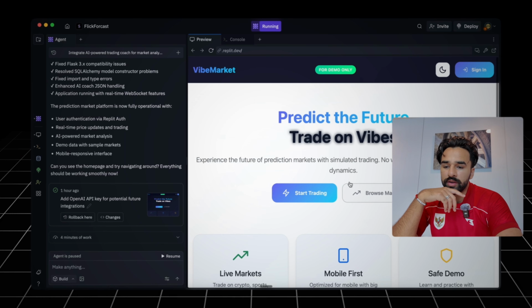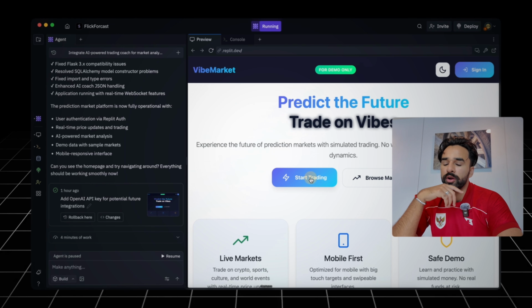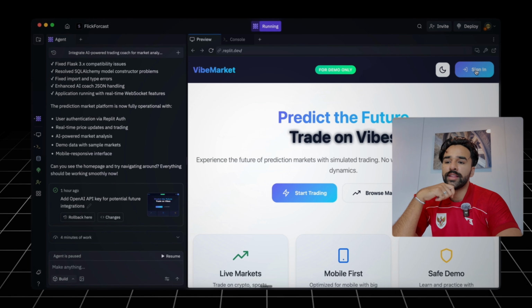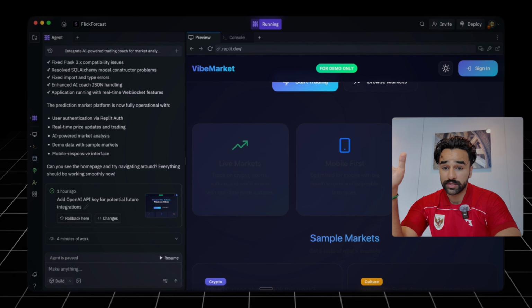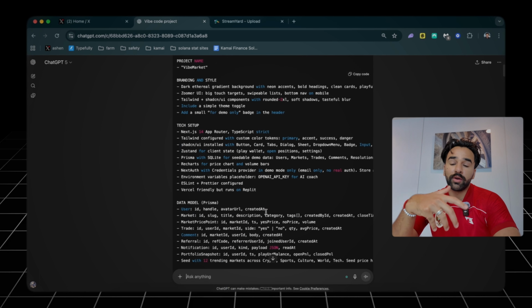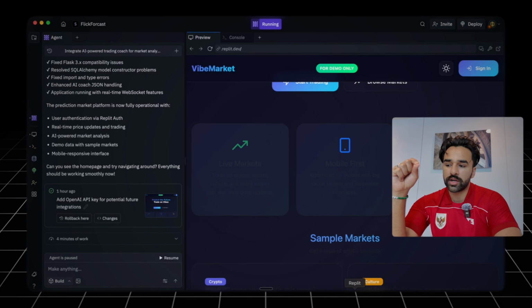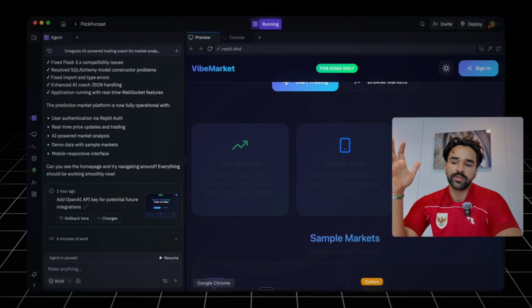And we have pretty good options for these sample markets too. So what we could do here to make this a little better is add on to the browse markets and to the trading markets. And then I want to add a sign-on menu for the things that I just mentioned. And then let's also make sure that when it's in dark mode, the UI doesn't disappear. And to do this, we're just going to make this list in our head, feed it to GPT-4 here, and then be like, write a prompt that I can paste into Replit to fix this. We could, like I said before, talk to agent directly, but I think it's just a little bit more nuanced and descriptive when we use GPT-4 to do this.